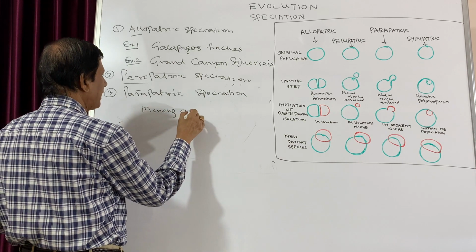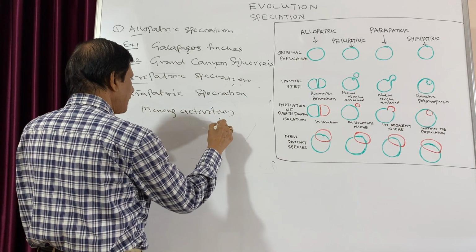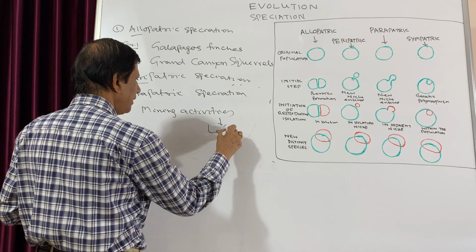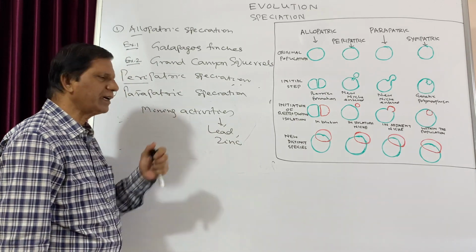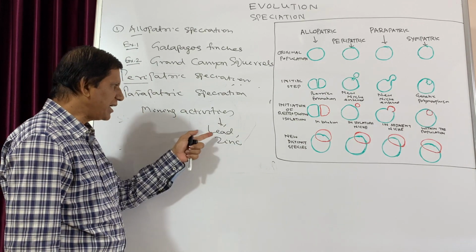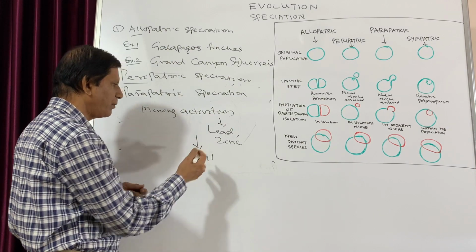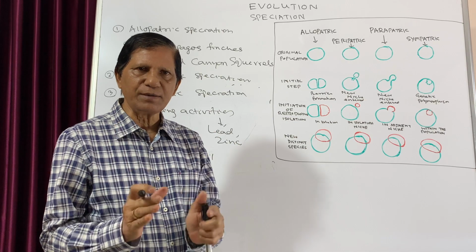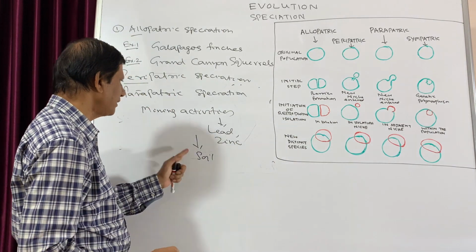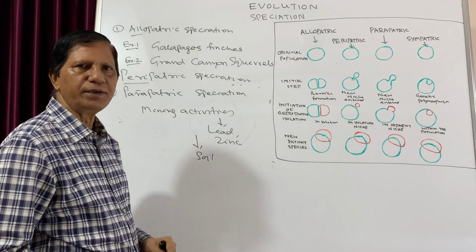Due to mining activities, usually lead and zinc are produced. And this lead and zinc are deposited in the soil. That means the soil is full of lead and zinc. That means all the organisms cannot tolerate this pollution due to mining activities.